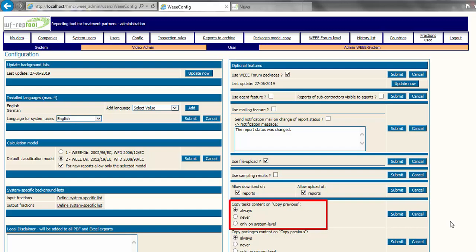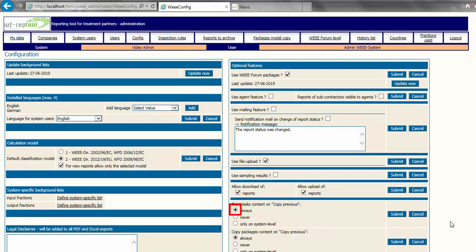The other case may be that the treatment operator sends the same fraction for a long period to the same next step operator, and the fraction, all processes and results stay the same. In this case, copying the task content makes life easier.